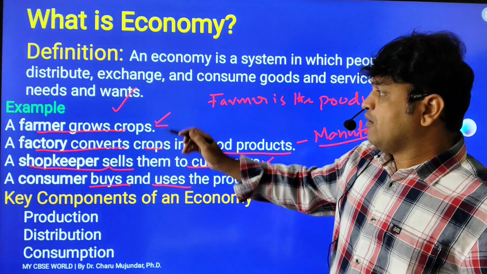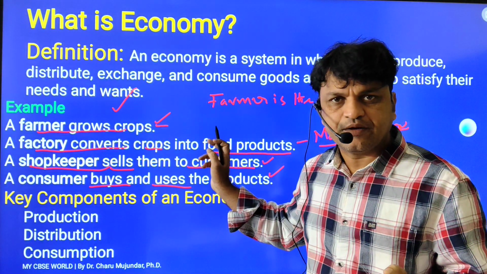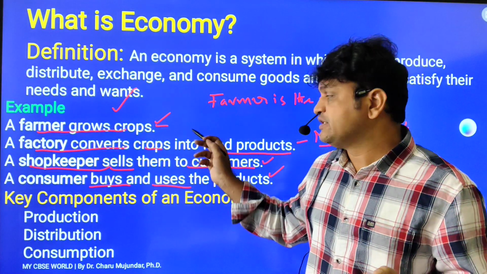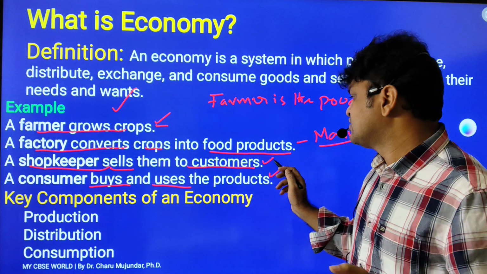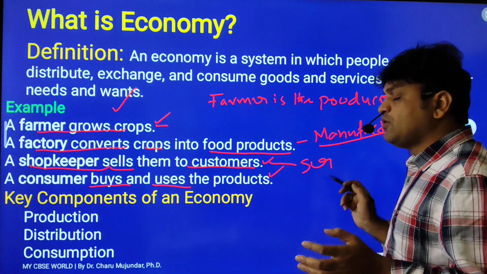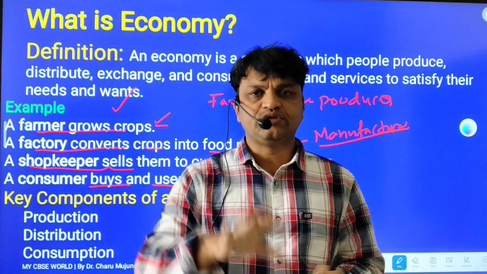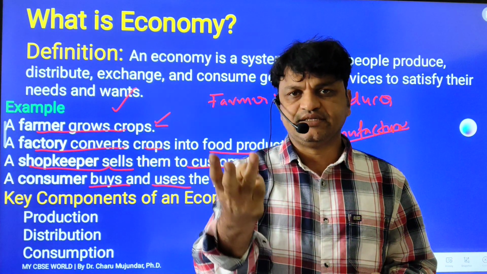Right. So what I am saying is that finally, a farmer grows the crop. He is the producer. A miller converts raw material into finished products. That is called manufacturing. A shopkeeper sells them in the market. This is called services. So broadly speaking, the Indian economy, or any economy, is divided into three sectors: primary sector, secondary sector and tertiary sector.